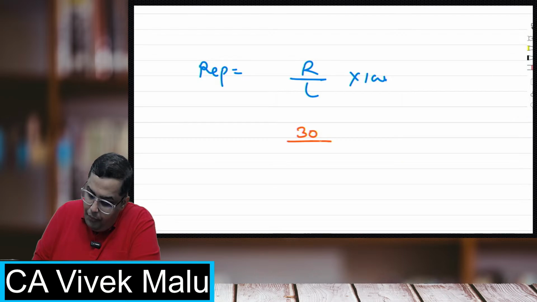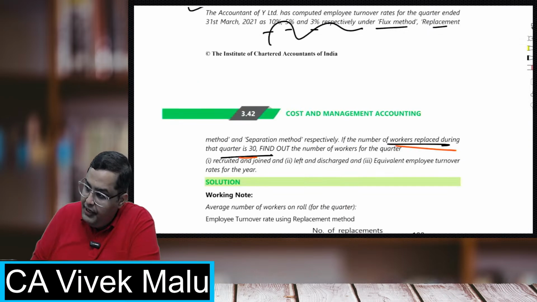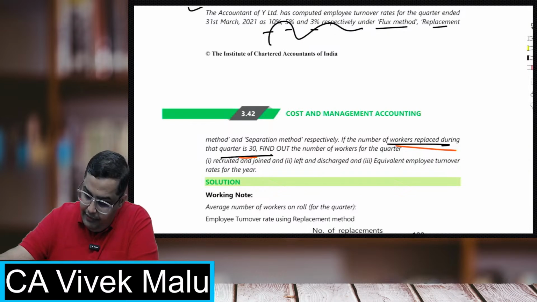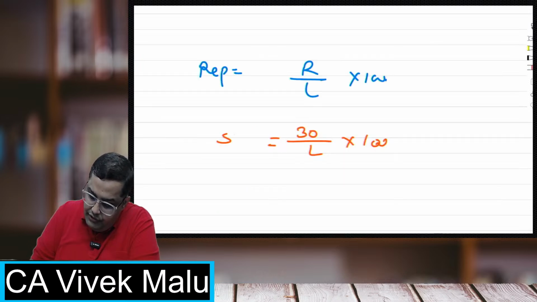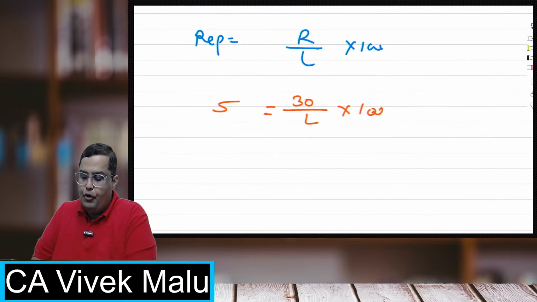So 30 upon average labor force into 100. And what was the replacement rate? So the rate was, under the replacement method, 5%. So 5 is equal to 30 upon L into 100.